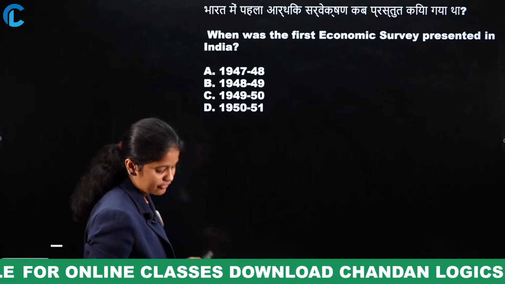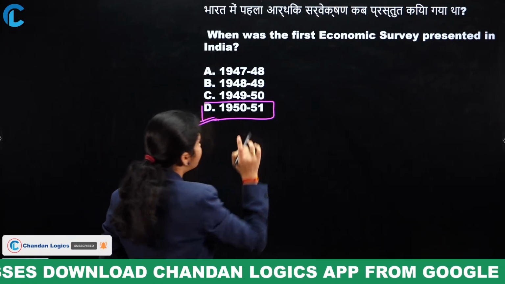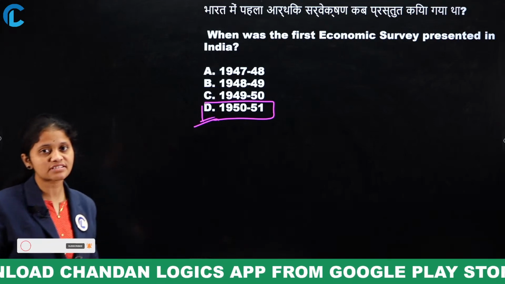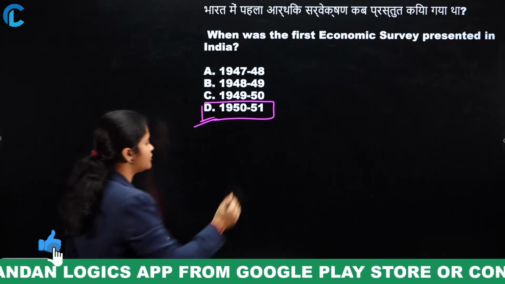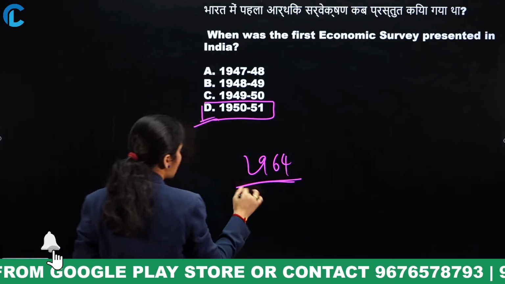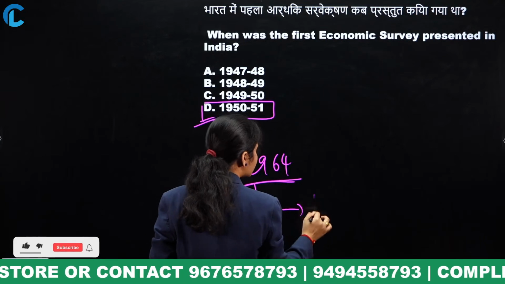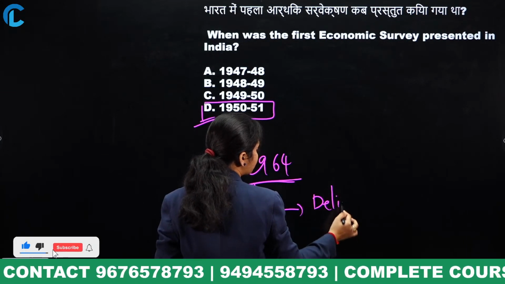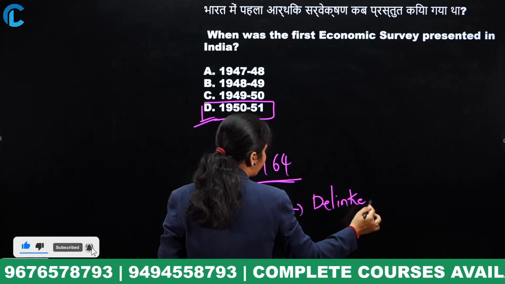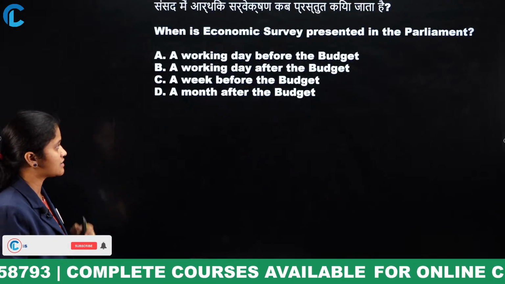Yes, very good. That is option D, 1950 to 51, the first time an economic survey was presented in India. Even just now I discussed, till 1964 it was presented along with the budget. But from 1964 onwards, it was de-linked, that means separated from the budget and presented a day before the budget in the parliament. Are you clear now? Next.